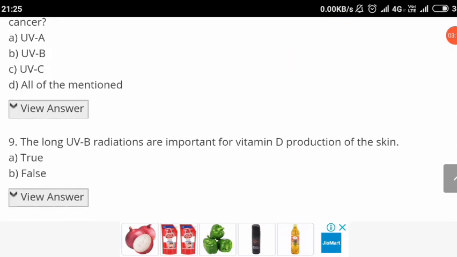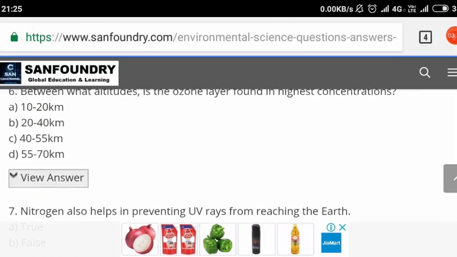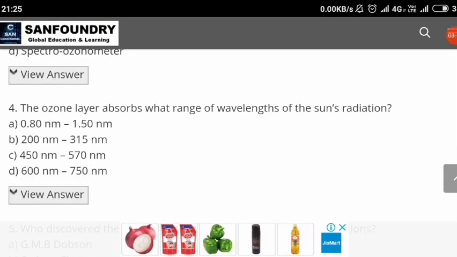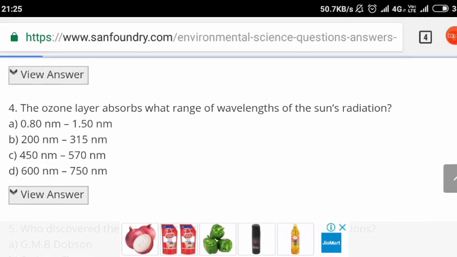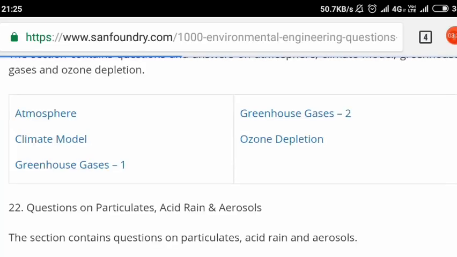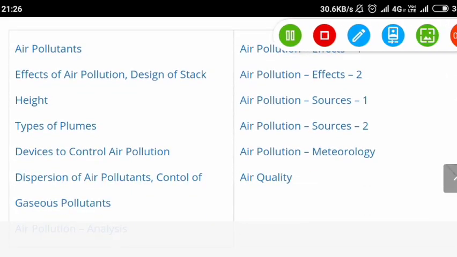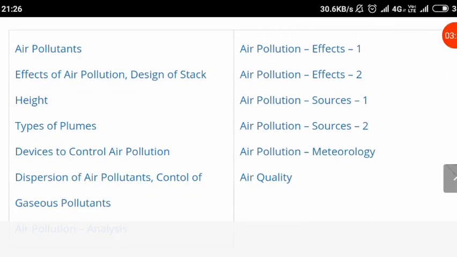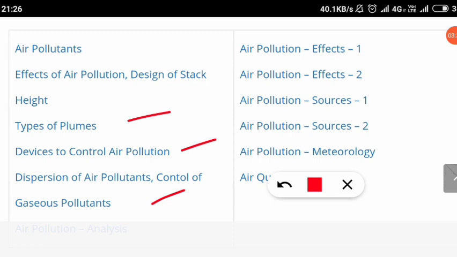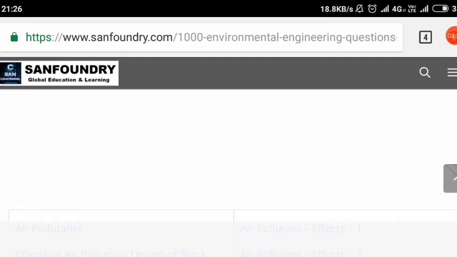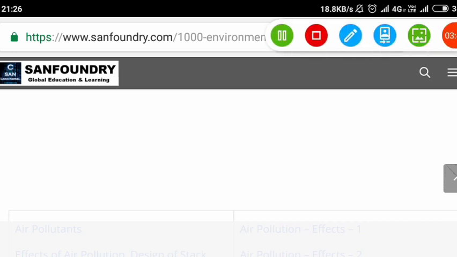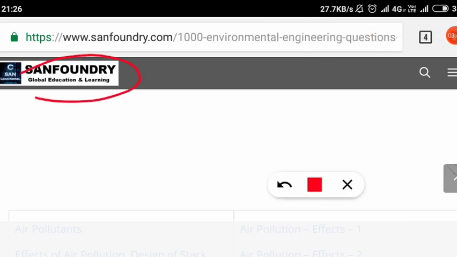Similarly you will get all the questions from the subsections of this Sand Foundry website. Don't forget to practice all the important sections which are under the syllabus of environmental science and engineering. Air pollution is an important part, you should do this one, and don't waste your time solving units which are not in the syllabus. Kindly note it down, you should only solve what is under your syllabus. Note down the website, that is Sand Foundry Global Education and Learning.